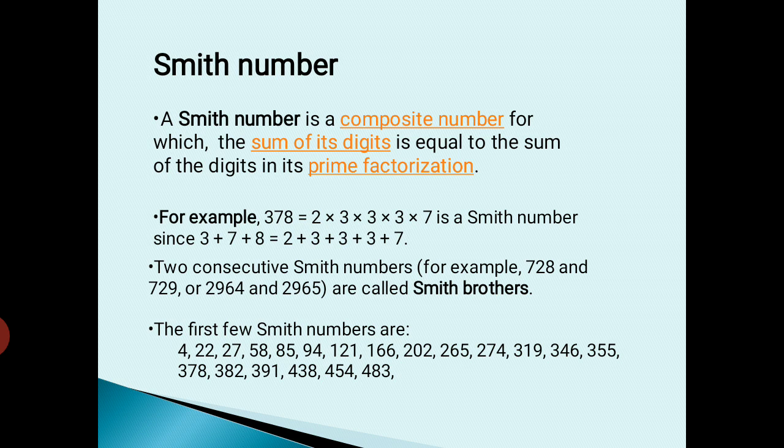Okay. Also there are Smith brothers. What are the Smith brothers? 728 and 729, because 728 is a Smith number and 729 is also a Smith number, and they are two consecutive numbers, so they are called Smith brothers. And similarly 2964 and 2965 are also Smith brothers.